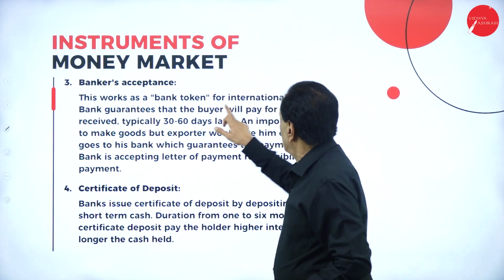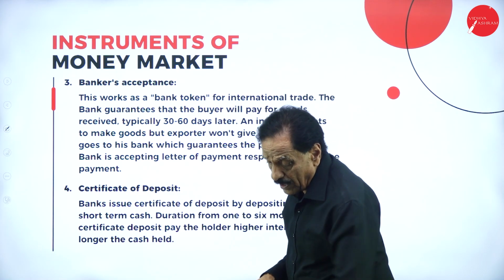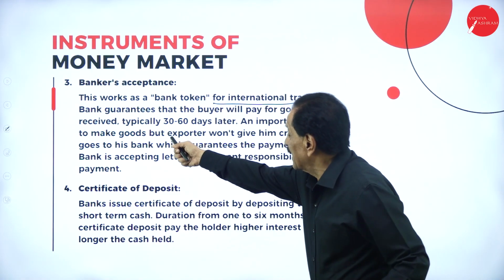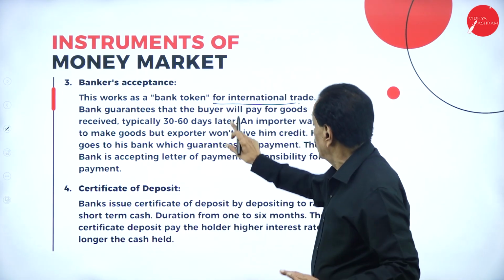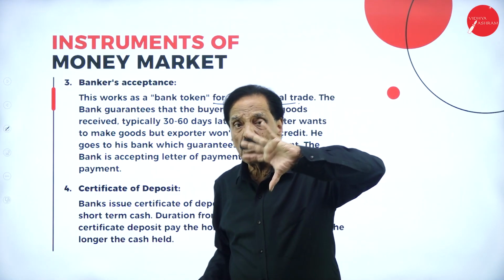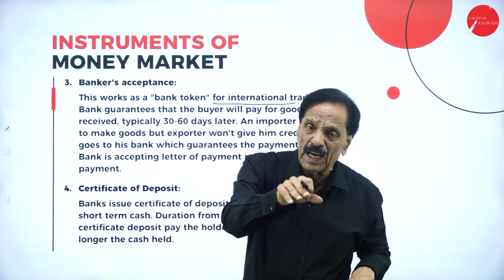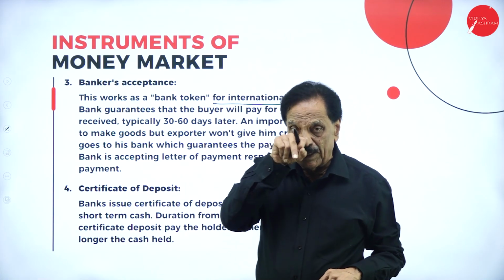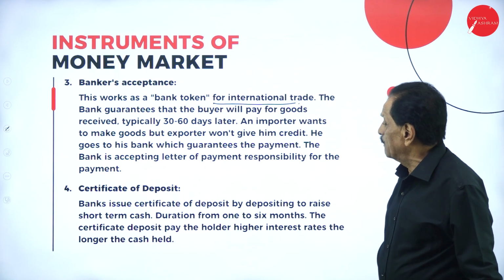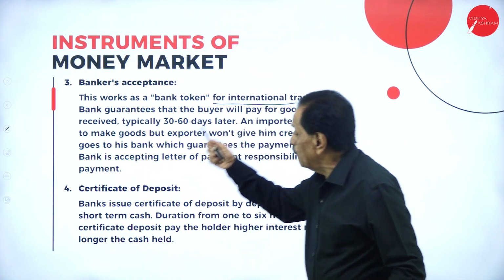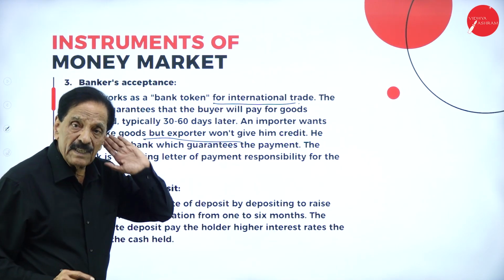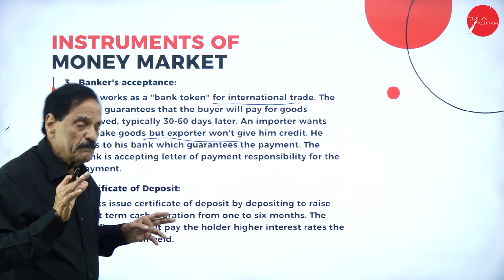This only goes in international trade. The bank guarantees that the buyer will pay for goods received, typically in 30 to 60 days, on behalf of the trader. Who gives the guarantee? The banker will give the guarantee. Your money will be paid back within a period of 30 to 60 days. An importer wants to buy goods, but the exporter won't give him credit. He does not want to give the credit. Then what will the importer do?